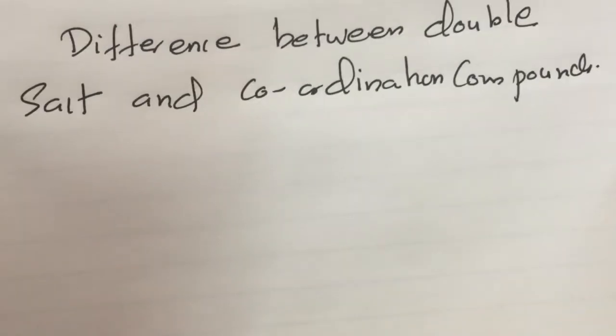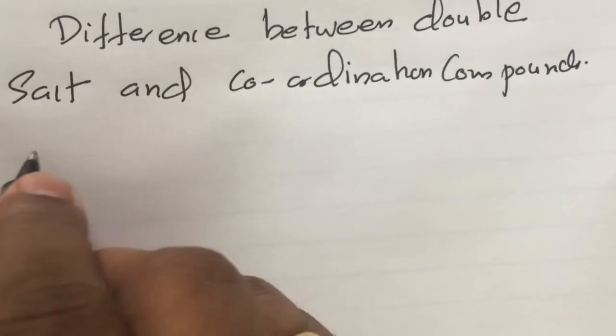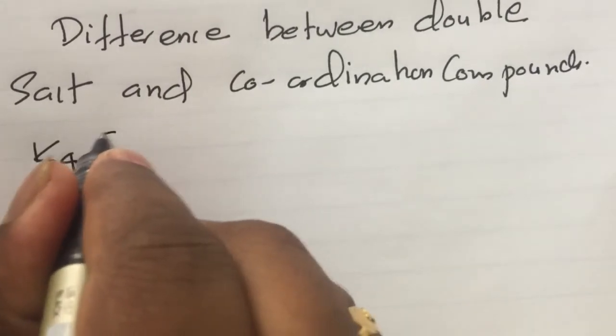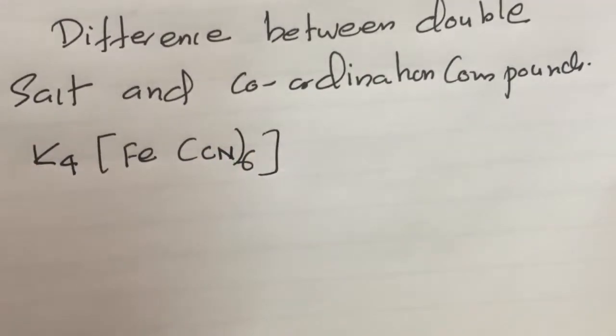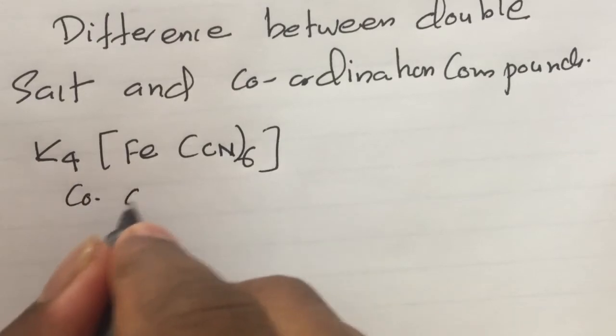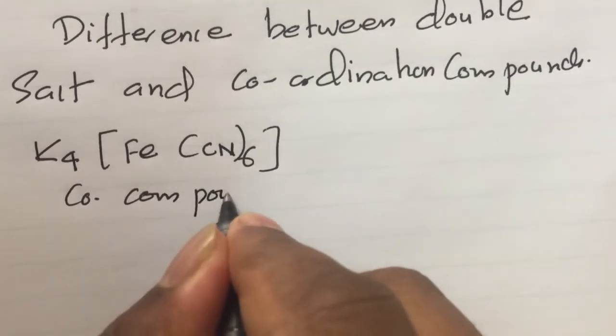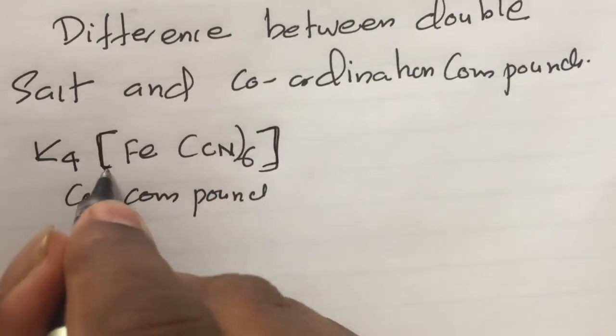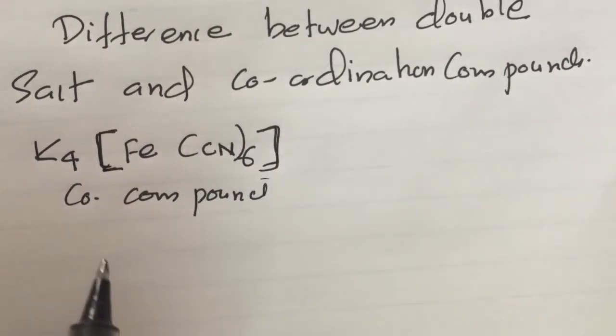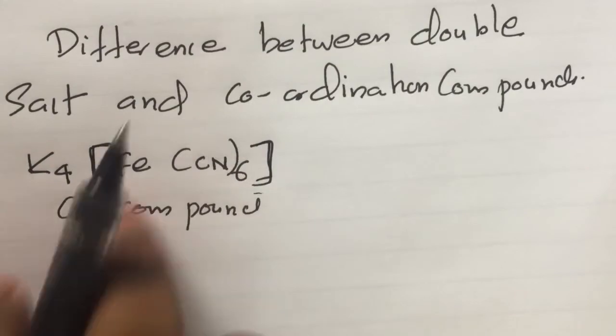One example of a coordination compound, already mentioned, is K4[Fe(CN)6]. This is a coordination compound. A coordination compound is always characterized by a square bracket and then a counter ion, ligand and metal.